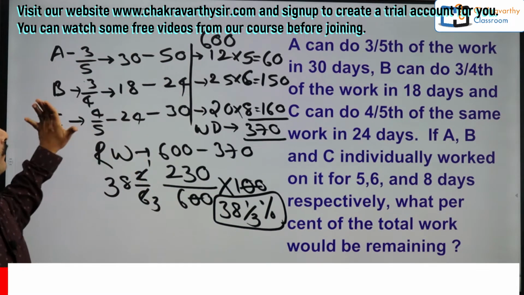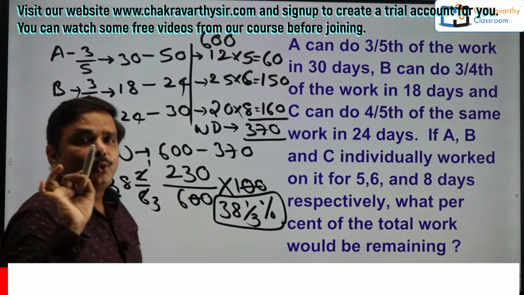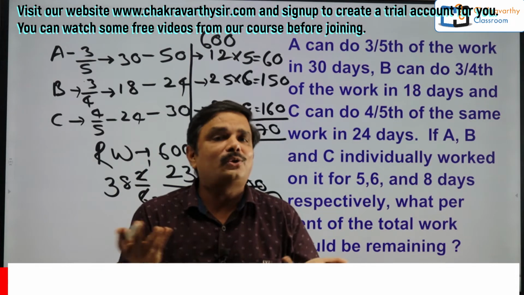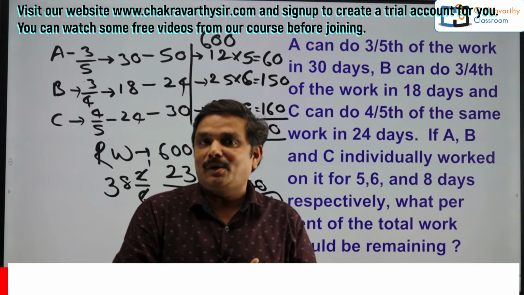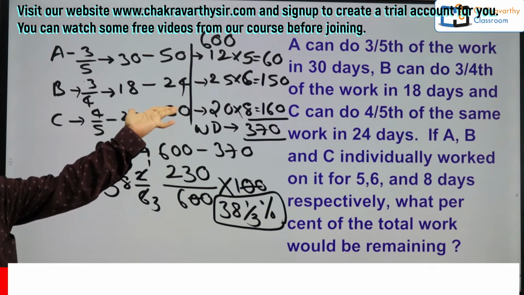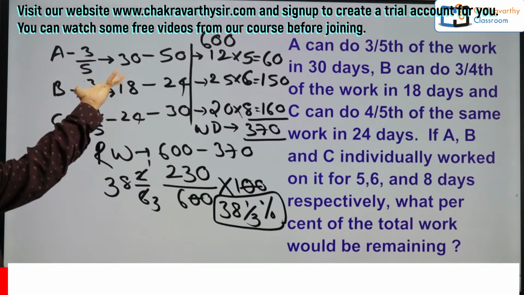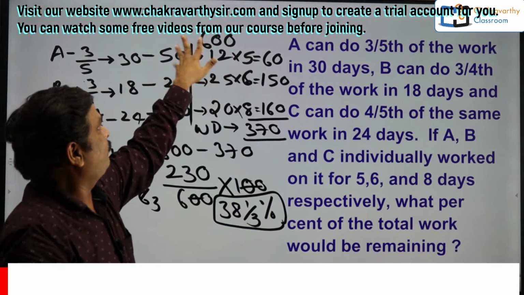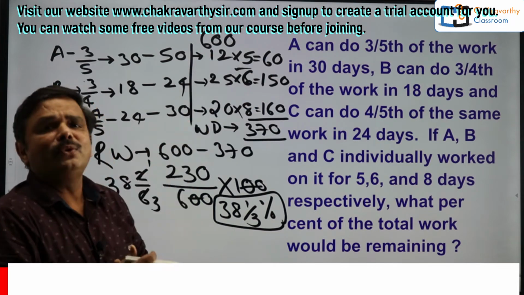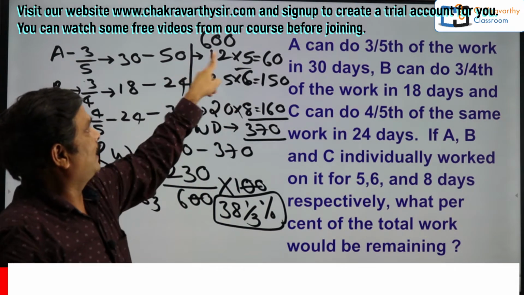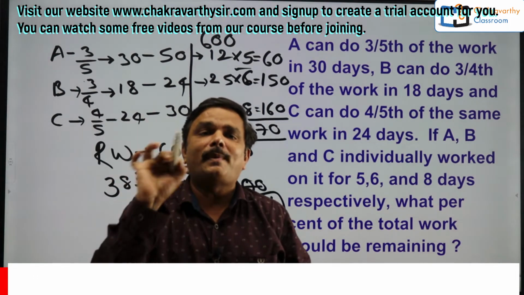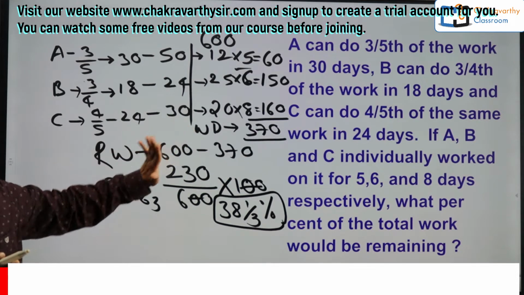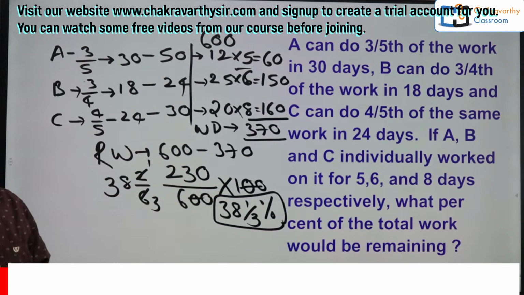To explain to you, I have written on the board. But for you, only to the extent you can understand, only to that extent you need to write on the paper. It's not a new thing for you. You must be practicing in that way. Clearly here you see which one can be avoided. 3 by 5th of the work in 30 days, you need not write that one. 600 by 50, directly you can go for the efficiency of A as 5 units. In the mind only you can do it. Then 5 into 12, that is 60. Directly you can write 60 parts are over by A. Then go for the remaining 3, add it up, minus 600, you will get the answer. How simple is this one. Yes or no, right?